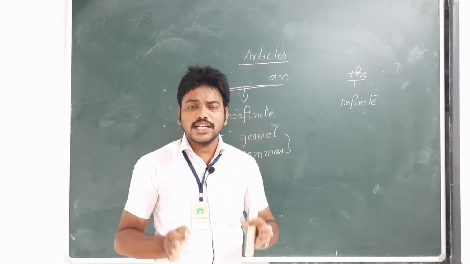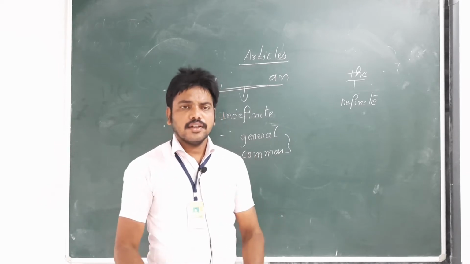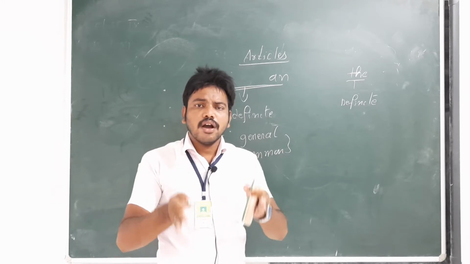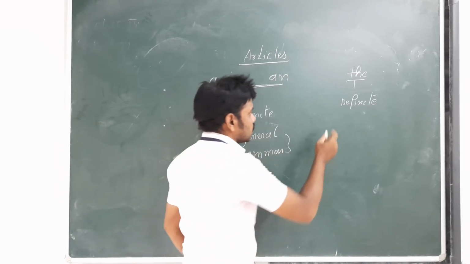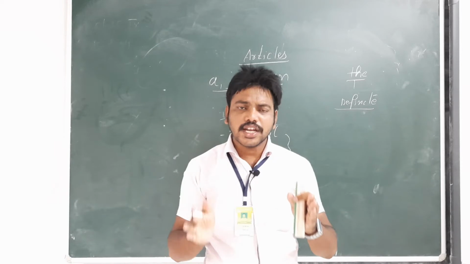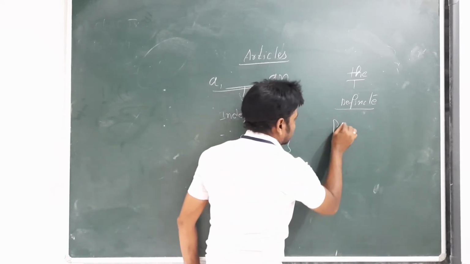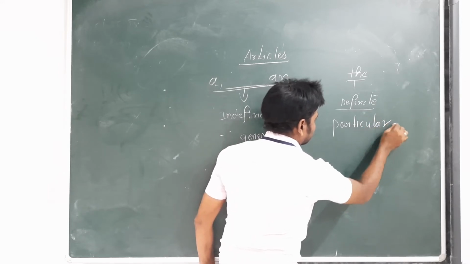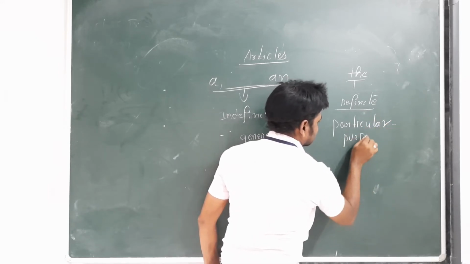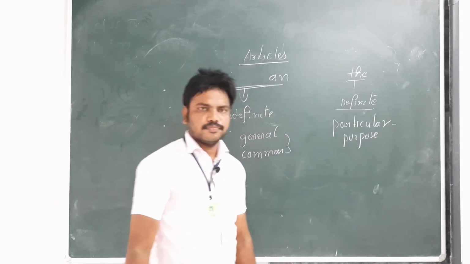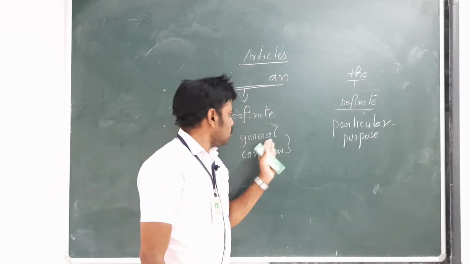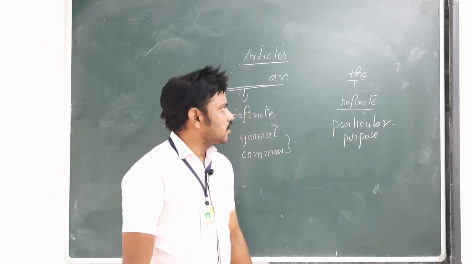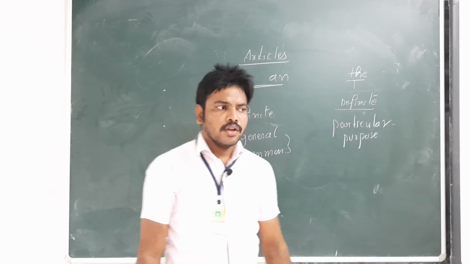When we speak particularly about any object, any person or any animal, we use the definite article. So when we use the definite article, there is a particular reason or purpose. Indefinite articles are used in a general and common sense, and the definite article the is for something particular.